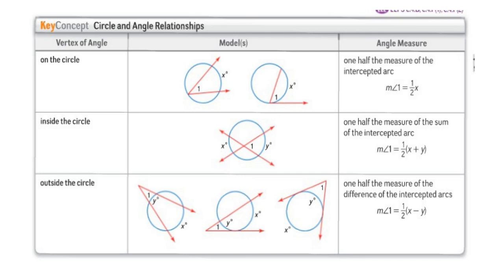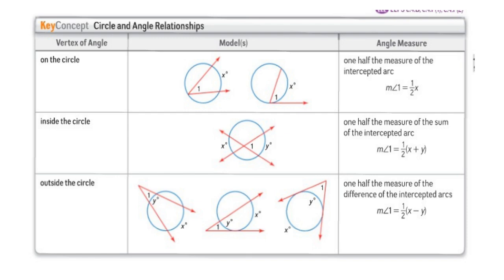Now this table summarizes the circle and angle relationships. So if the vertex of an angle is on the circle, like these two circles right here, then the measure of the angle is 1/2 of the measure of the intercepted arc.